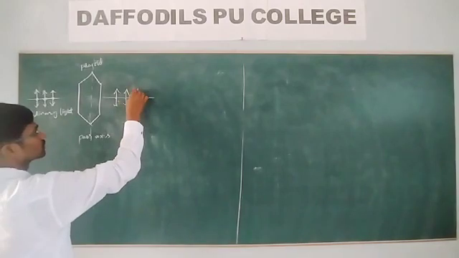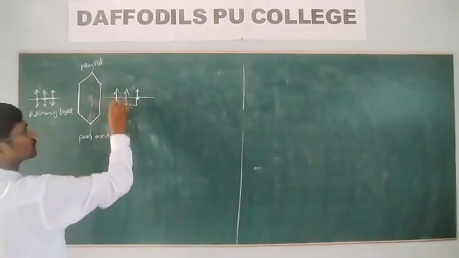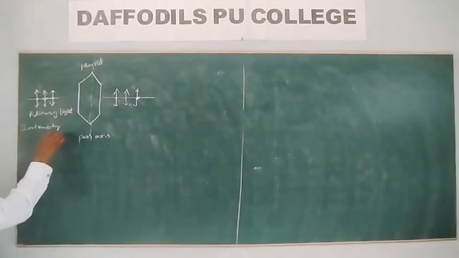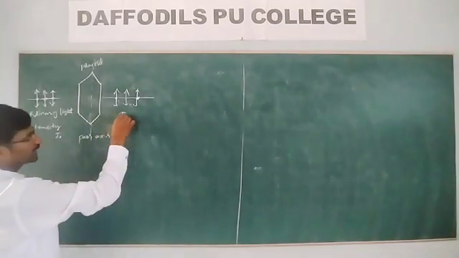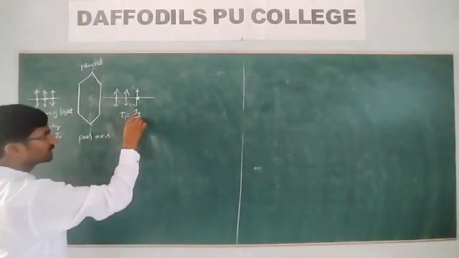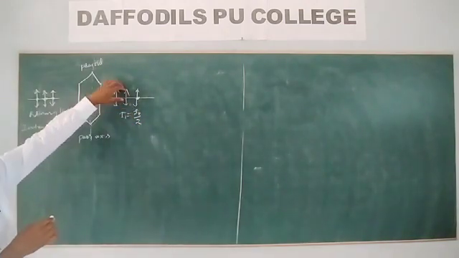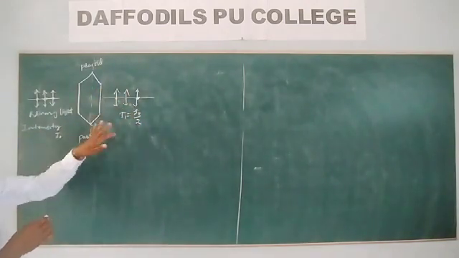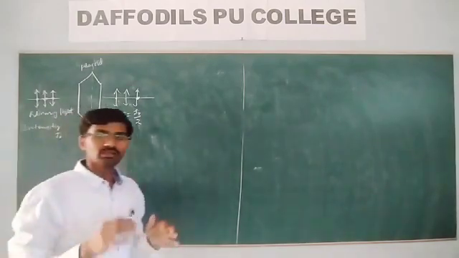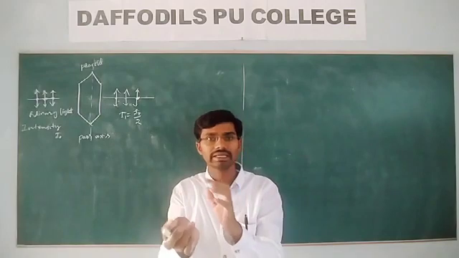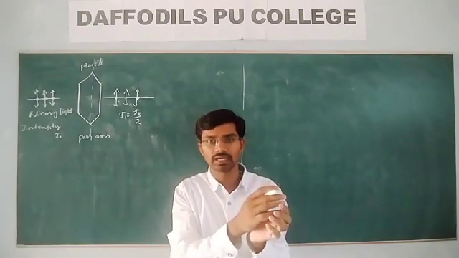If the intensity of this light is I0, now the intensity of the light here is I1, which is equal to I0 by 2. So the intensity of the polarized light is half of the intensity of the incident light. That means 50% of the light incident on this crystal will get polarized. How much is polarized? 50%.